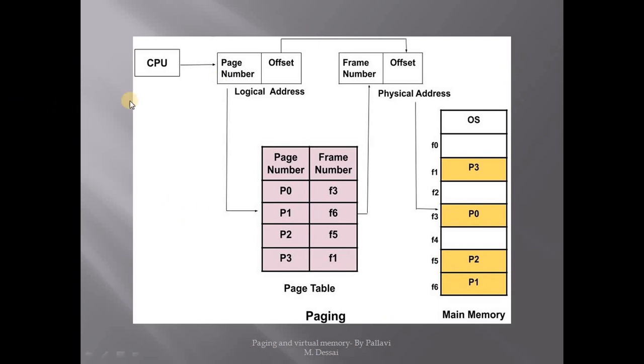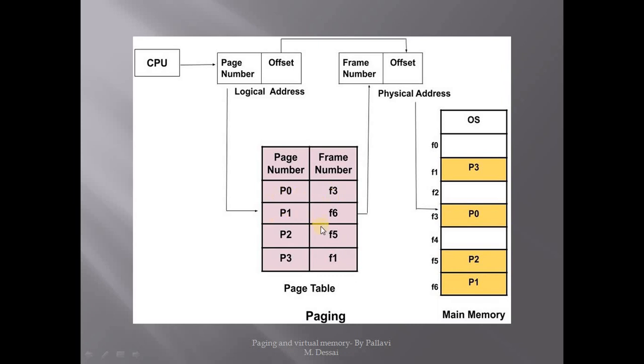So here is a page table. The page table has two columns. One is the page number and the second is the frame number. This page table tells you which page is kept in which frame. It is the same as an index of a book, which tells us which chapter begins at which page number.